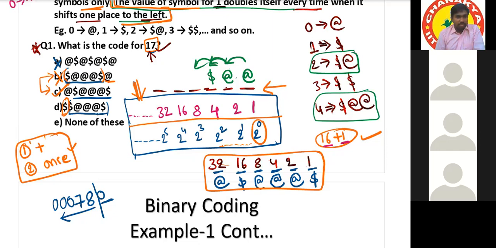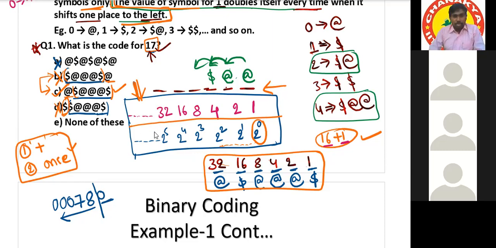That is why it will affect the value. Then the answer is this one. So this is actually the code, but before this code we can add any number of zeros, which are nothing but the at the rates in this question. Got it? Yes, sir, understood.